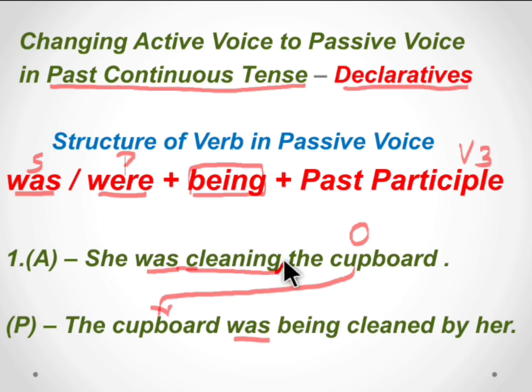The ing in cleaning becomes being, and the main verb is clean, which changes to cleaned. The past participle of clean is cleaned. She changes to her as per the rule of change in pronouns, and so we use by her. So the passive voice is: The cupboard was being cleaned by her.